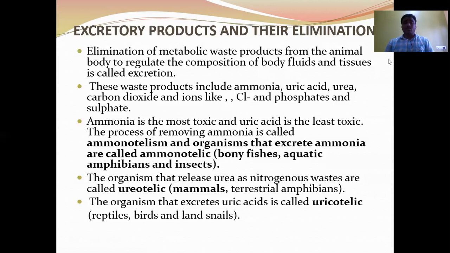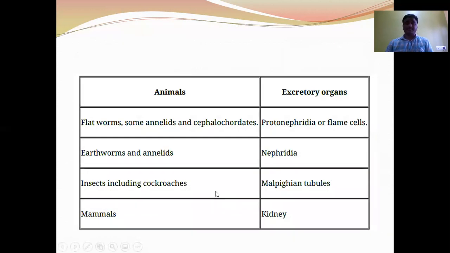Ammonia is the most toxic and uric acid is the least toxic substance. Ammonia requires a large quantity of water to excrete it. Ammonotelism: an organism that excretes ammonia is called ammonotelic. Examples: bony fishes, aquatic amphibians, and insects. And ureotelic organisms, example mammals, terrestrial amphibians. And uricotelic organisms, example reptiles, birds, and land snails.